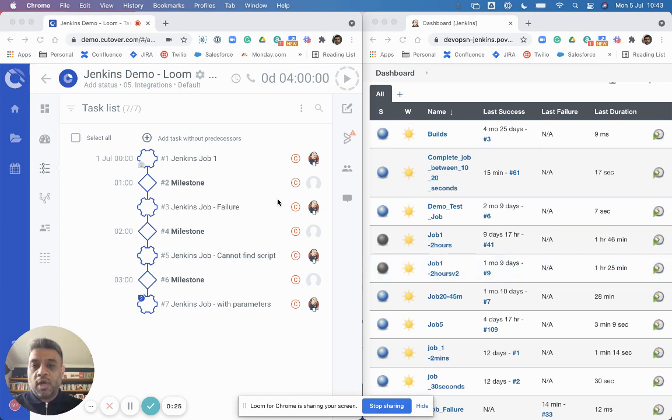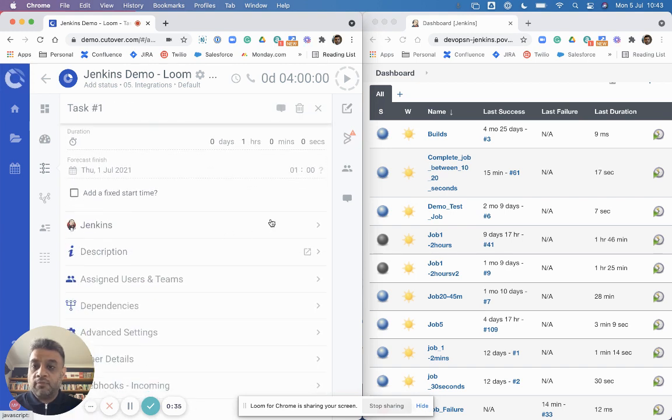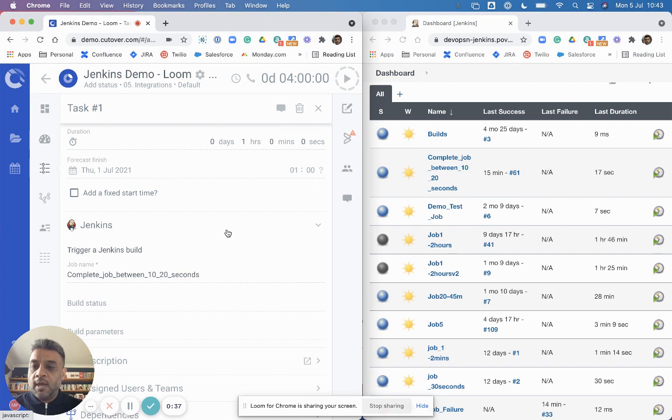As you can see in my runbook, I've got a number of different jobs on there for different scenarios. For the first job, it's going to complete. And what I'm actually doing, if I go into the actual task itself, go to the Jenkins custom fields, you'll see I'm executing this job here, and that happens to be that job over there. So it's a real simple way of linking the two things together.